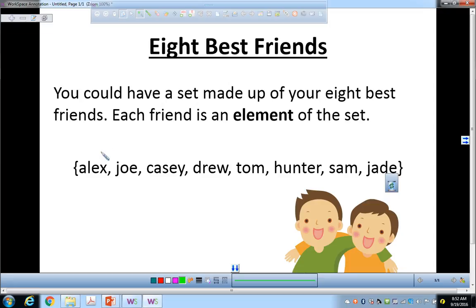Okay? So Alex is an element, Joe is an element, Casey, Drew, Tom, Hunter, Sam. They should be capitalized. Okay? So an element is one item in the set. Okay? Can I move on? Just remember that word element. Okay? An item in a set.